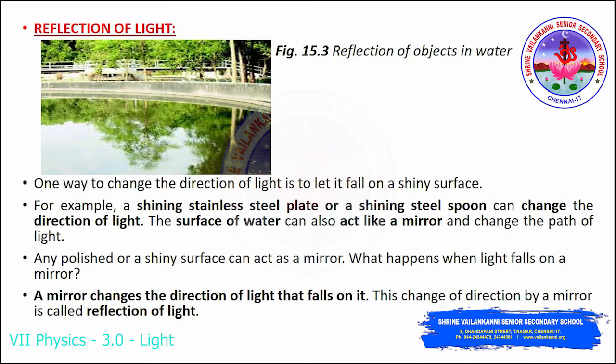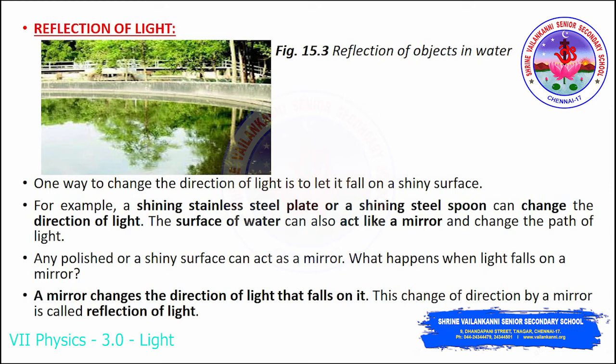So reflection is nothing but whatever image you see in front of the mirror is nothing but the reflection of the light. It is because of the reflection of light. In case you're standing in front of the mirror, you will see the image of yourself, and that too only when you have the light. In a dark room you cannot see your image. It's an image in front of the mirror, right?